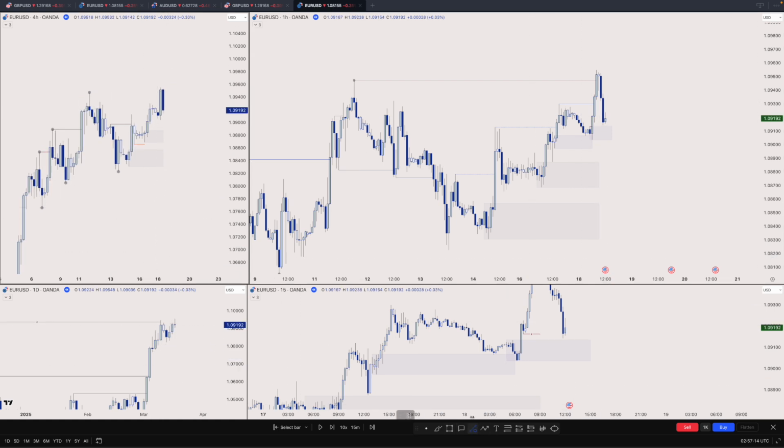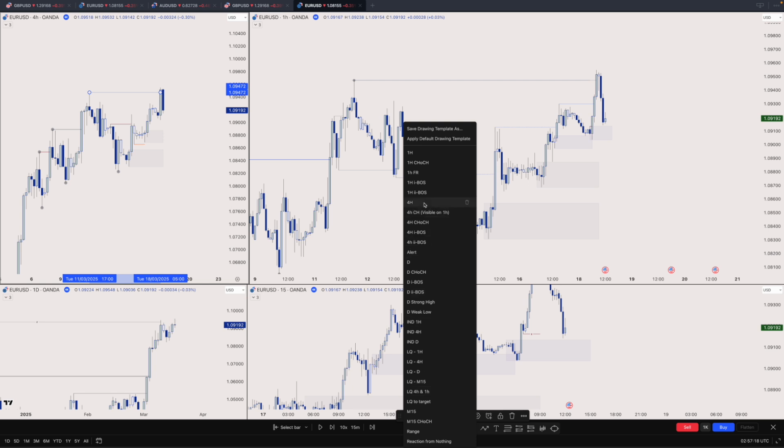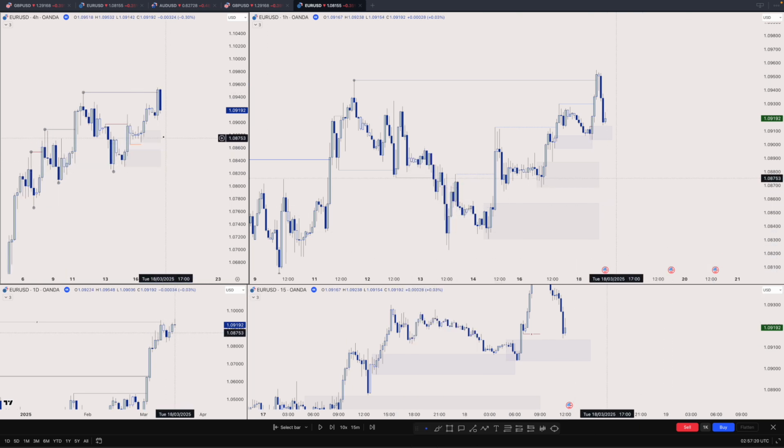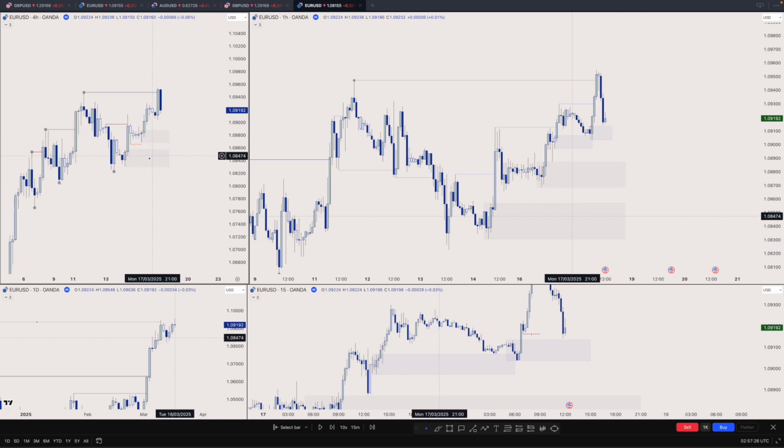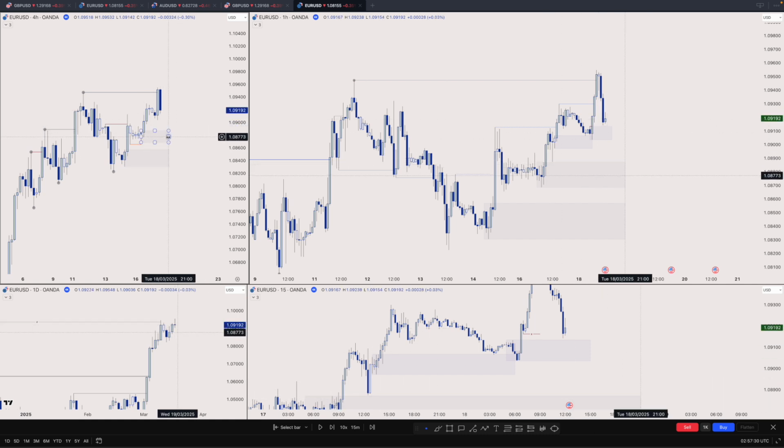Anyway, also from the 4 hour perspective, what do we have? So after the 4 hour breakup structure, we are expecting a pullback, right? So normally if we get the breakup structure, we expect a pullback, and this is the demand I'm expecting for price to come back here.